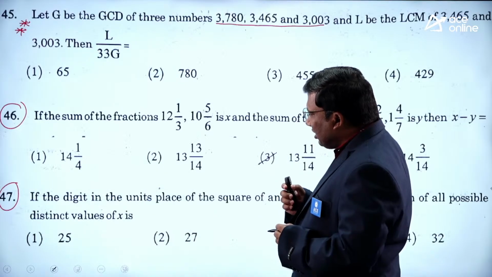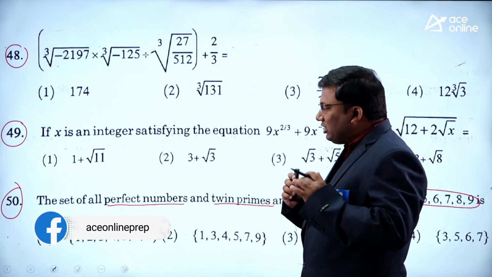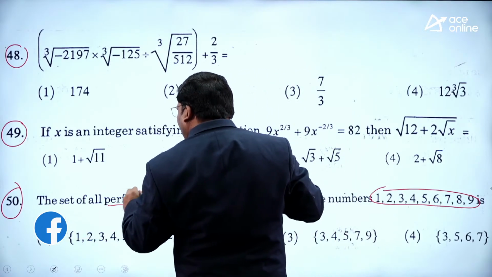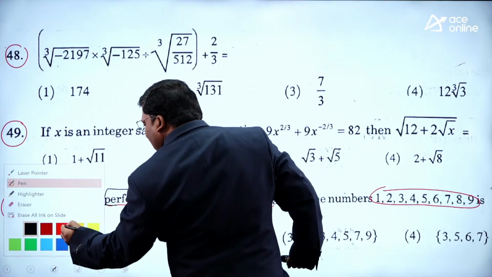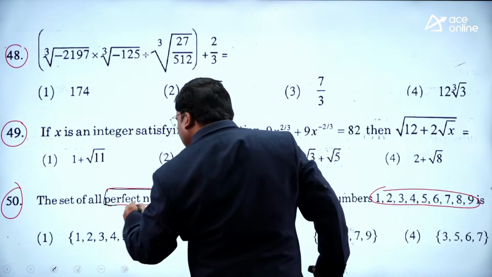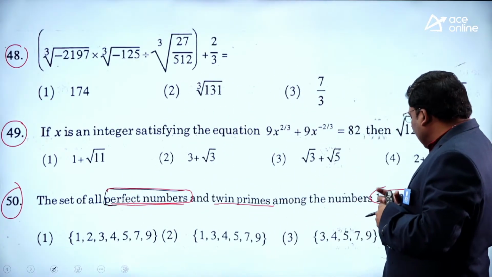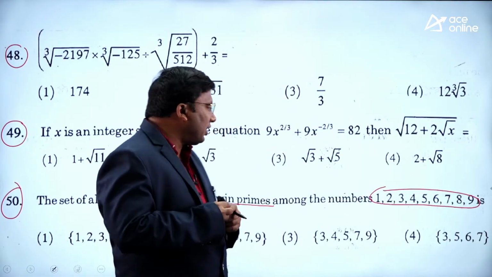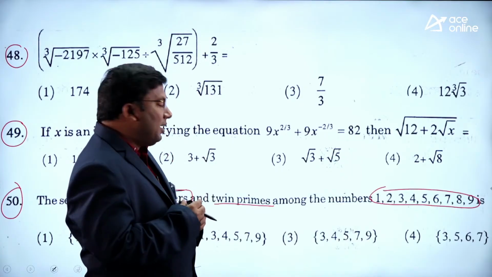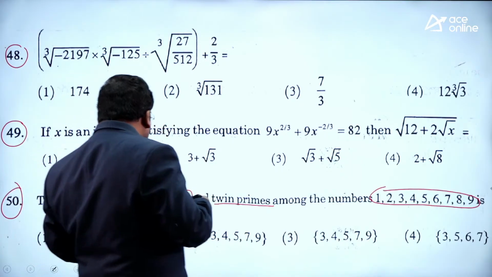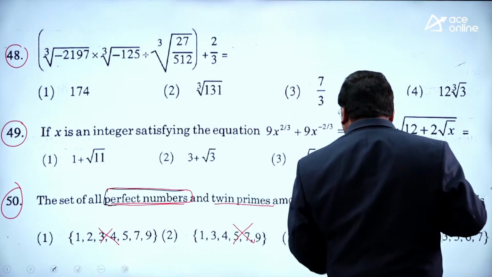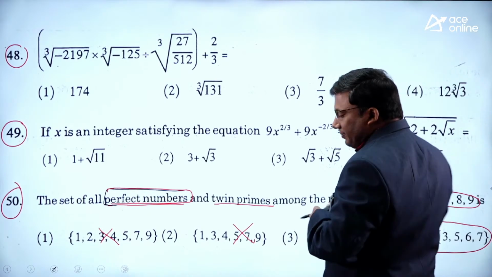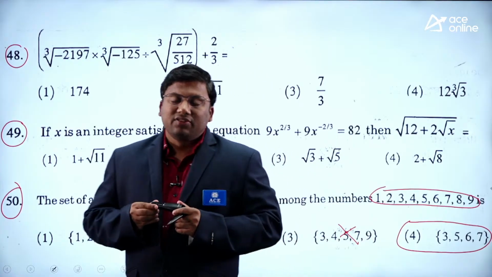Let us see the question. That is the reason your conceptual understanding should be very good. The set of all perfect numbers: that means the answer should contain 6. 6 is an example of a perfect number, and 6 is not present in the other options. So the answer for this question is 3, 5, 6, 7.